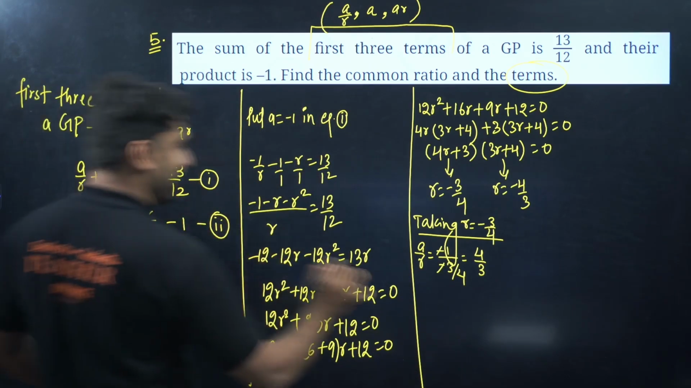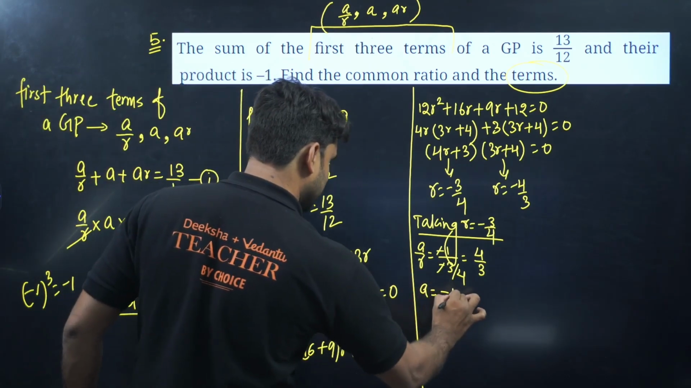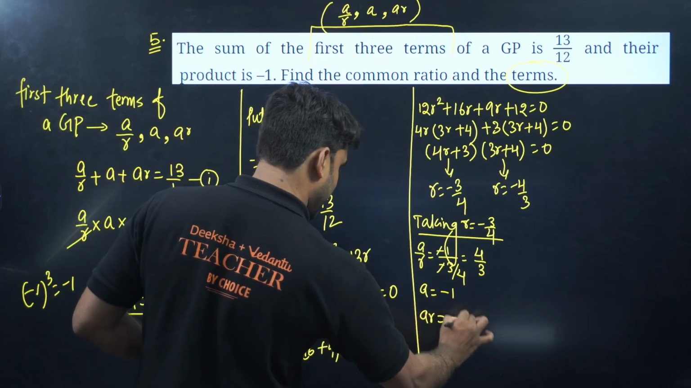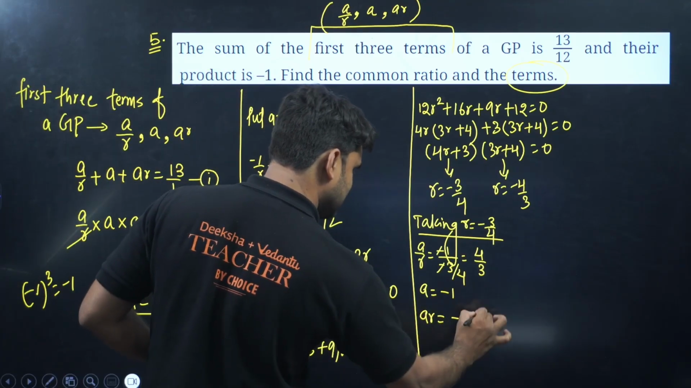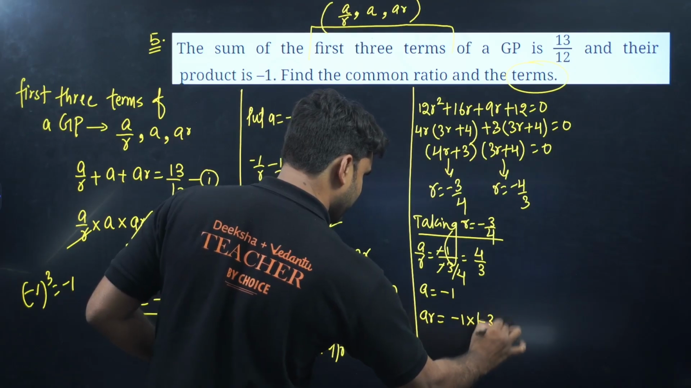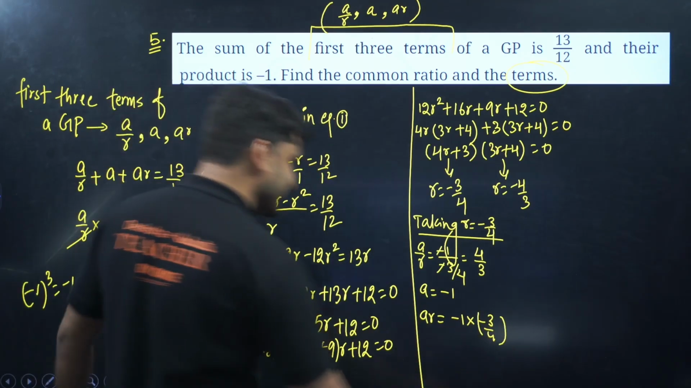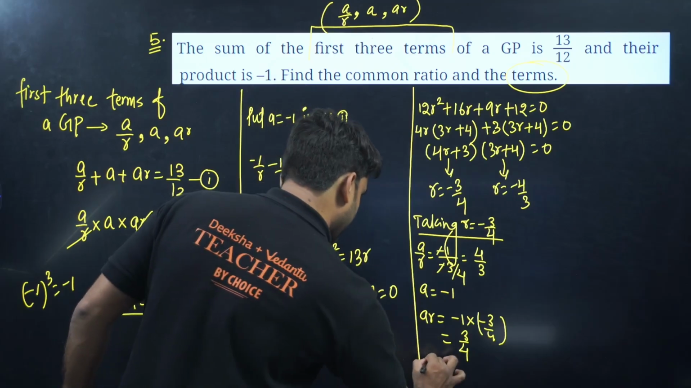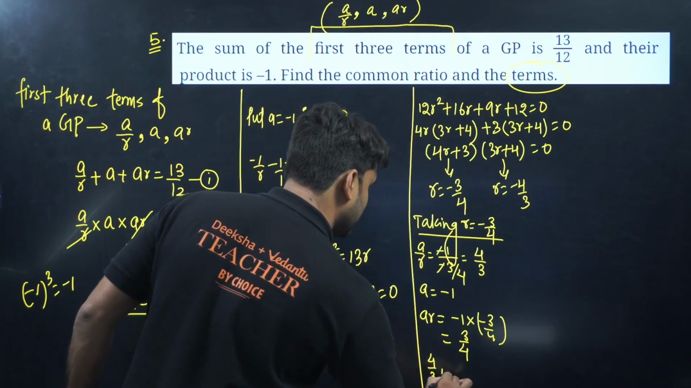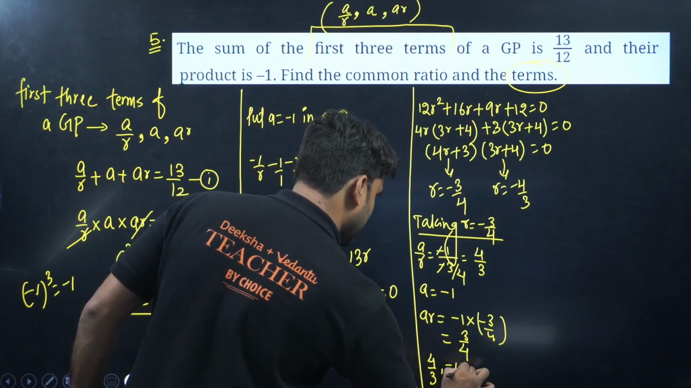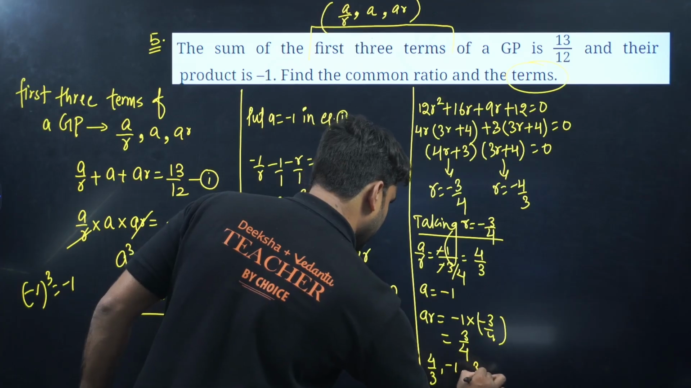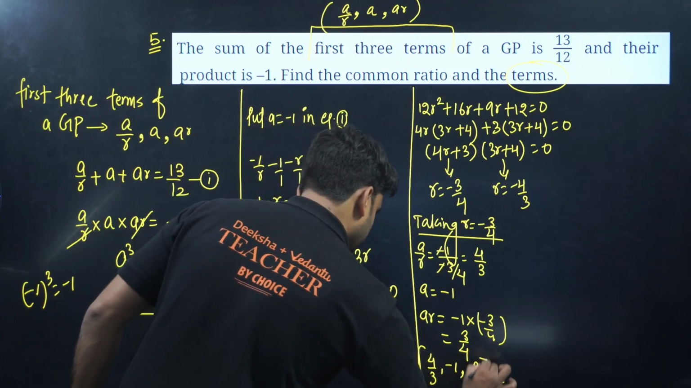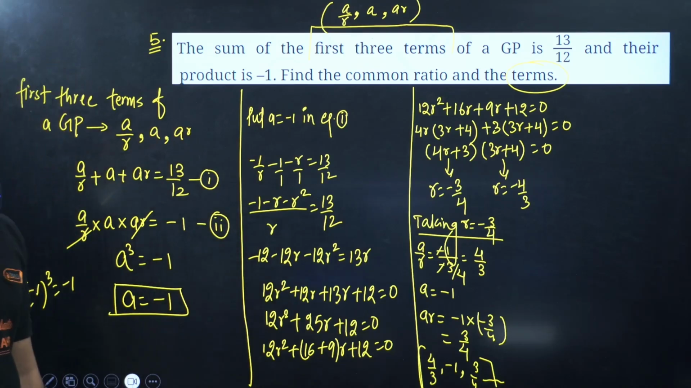The second term is a. So a is minus 1. The third term is ar. So a is minus 1 and r is minus 3 by 4. Minus minus plus, so we have 3 by 4. So what will be the GP? 4 by 3, comma, minus 1, comma, 3 by 4, and so on. This is the GP, guys. 4 by 3, minus 1, 3 by 4 will be the GP.